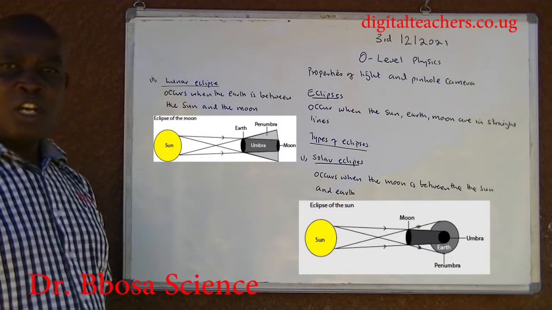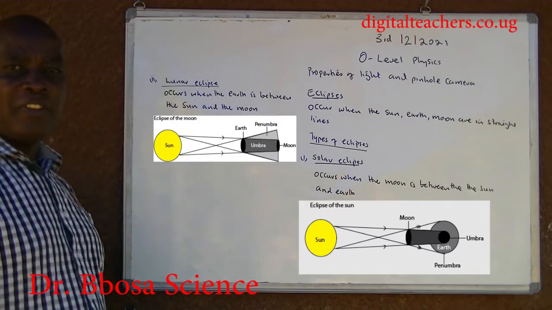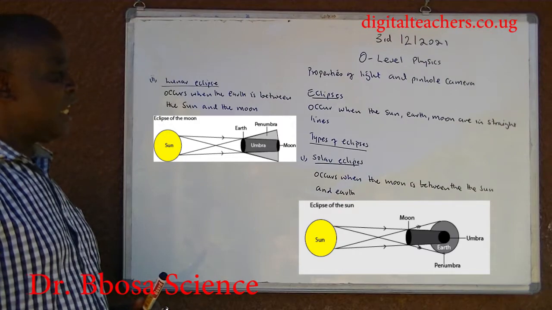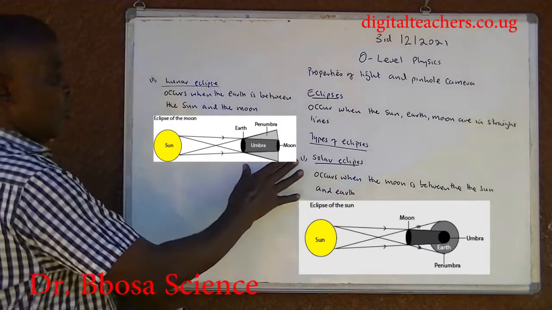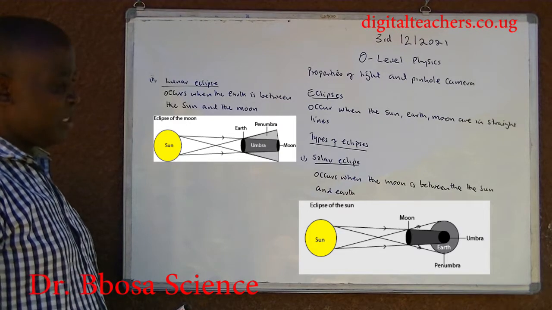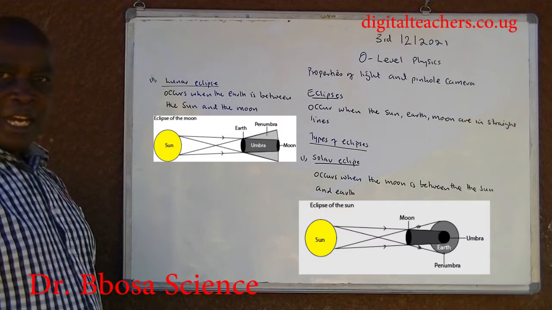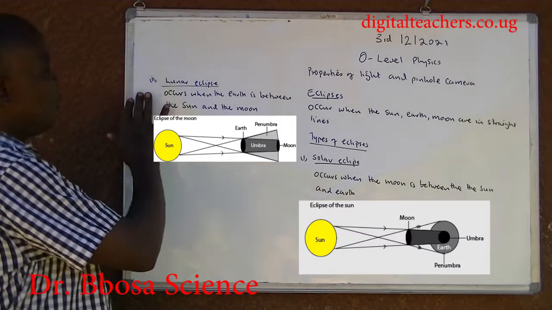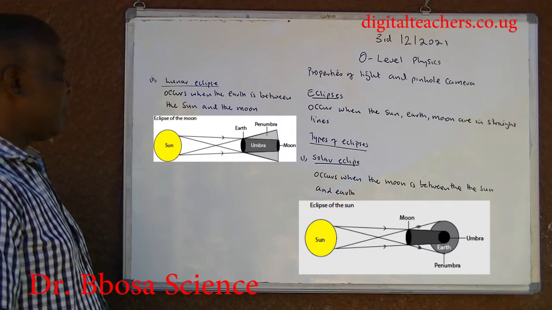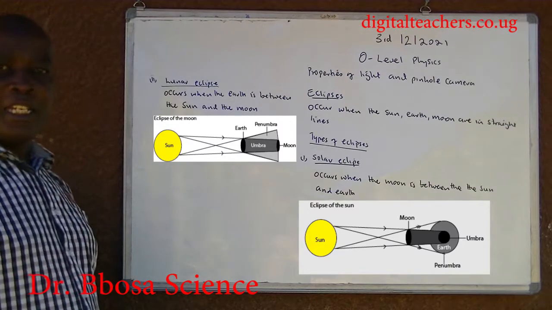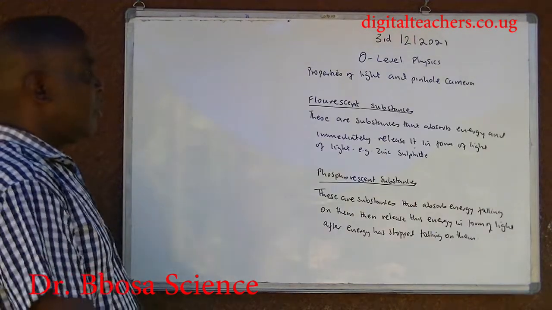Eclipses occur when the sun, moon, and earth are in straight lines. Types of eclipses. 1. Solar eclipse occurs when the moon is between the sun and earth. 2. Lunar eclipse occurs when the earth is between the sun and the moon, as shown below.